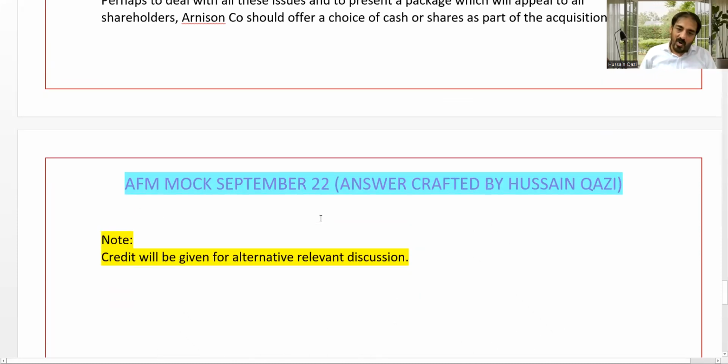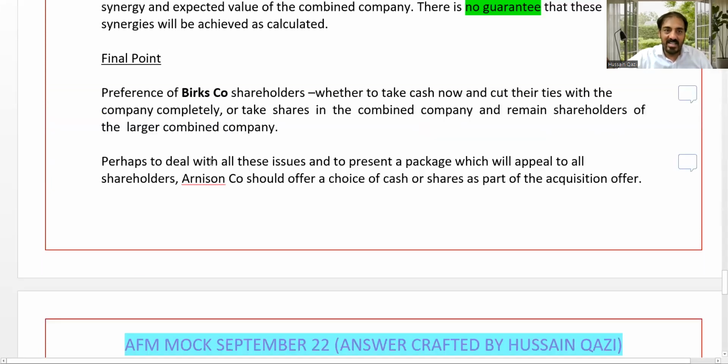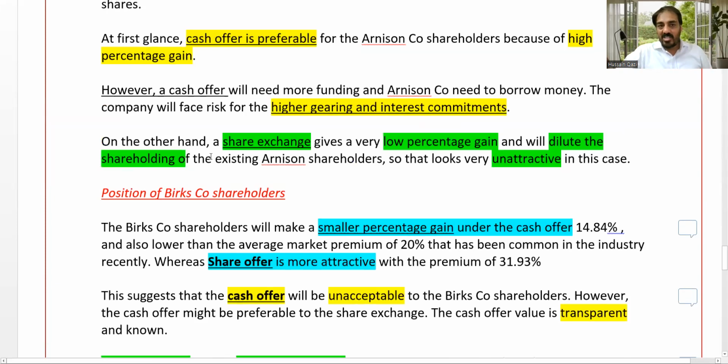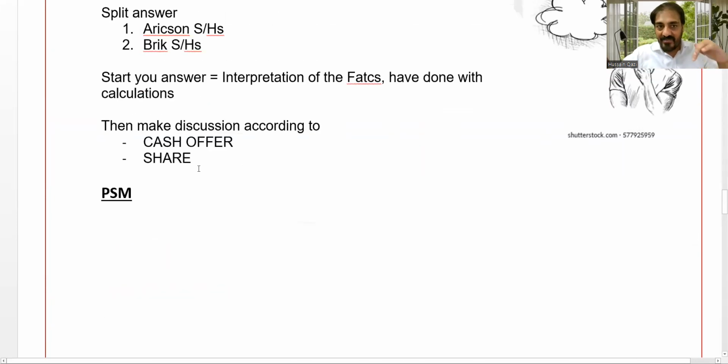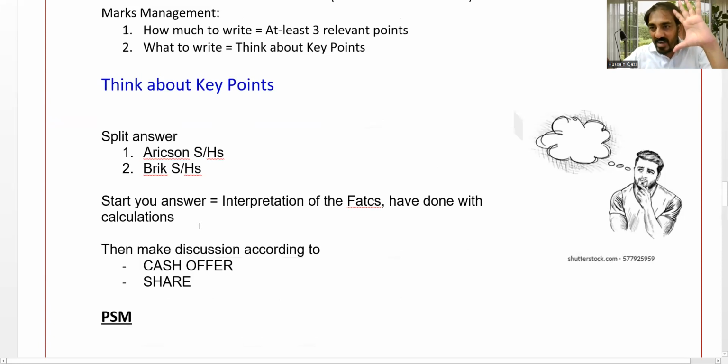So here the examiner mentioned that credit will be given for alternative relevant discussions. So that is how you will deal with the theoretical context. At last, you have to spend the last 5 to 10 seconds checking that whatever I have planned, I've done according to the requirement. Yes, it's covered. We have already dealt with the technical points, also earning the professional skill marks here. So that is the part of this theoretical area.